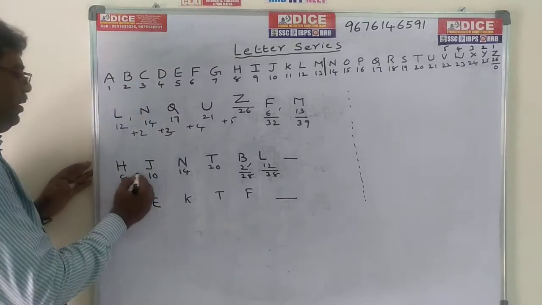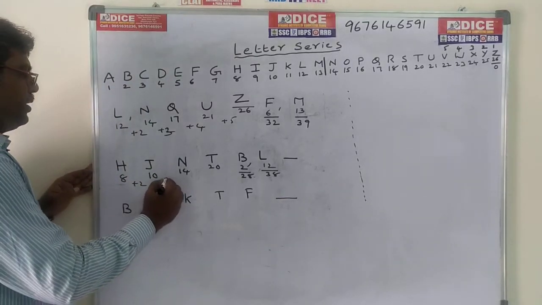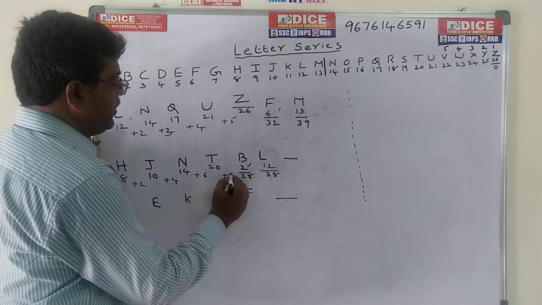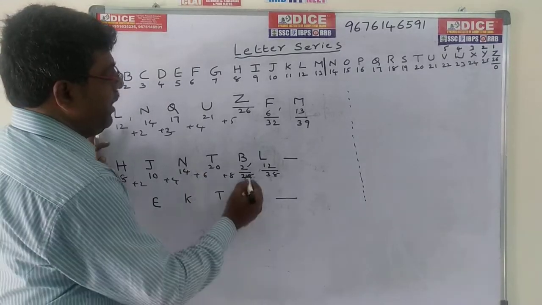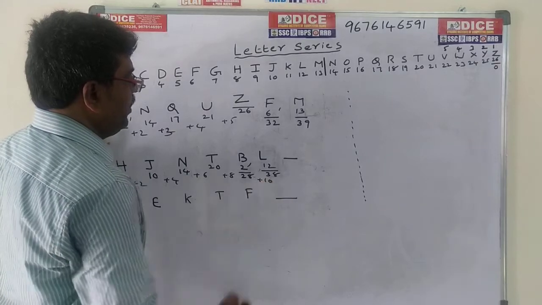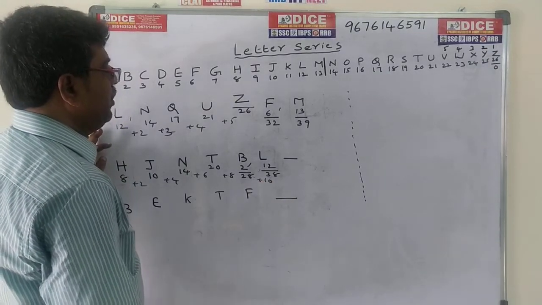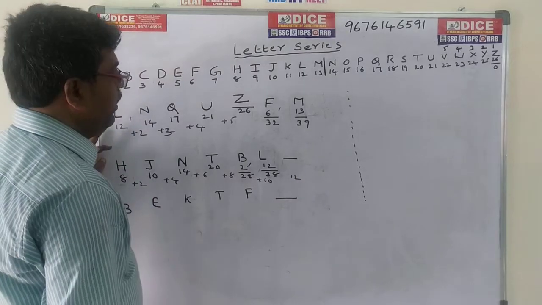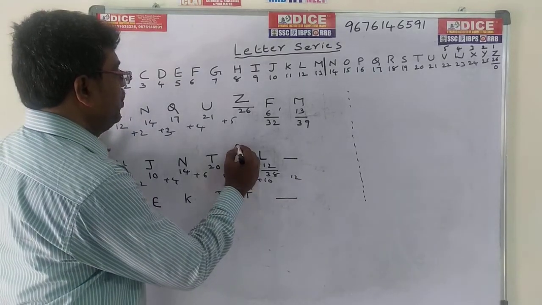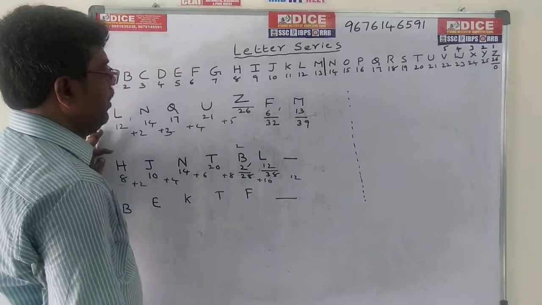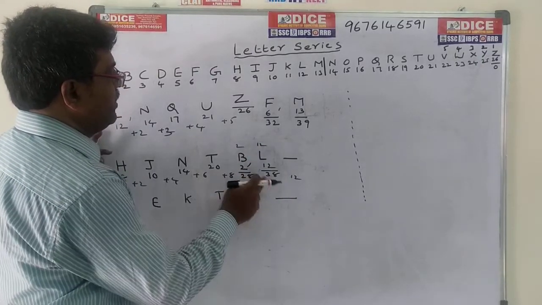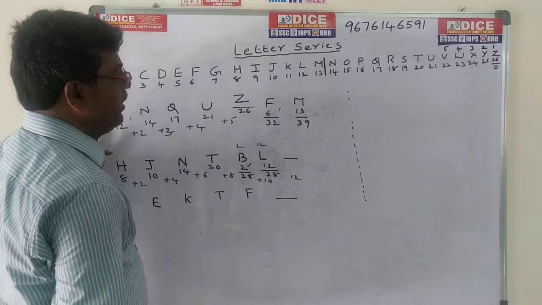Now observe: plus 2, plus 4, plus 6, plus 8, plus 8, plus 10, plus 10. So now we read here plus 12, plus 12. So here B we can call it as 2, and we can call it 12. So the difference is plus 10, plus 10 difference.